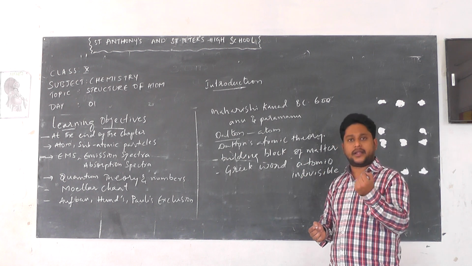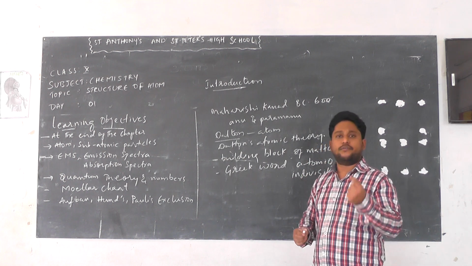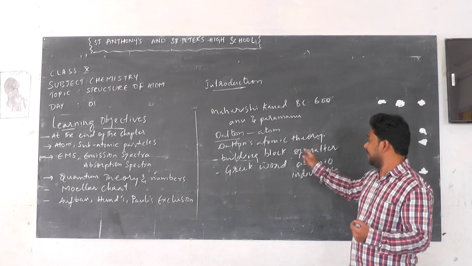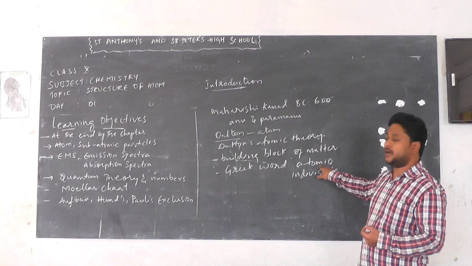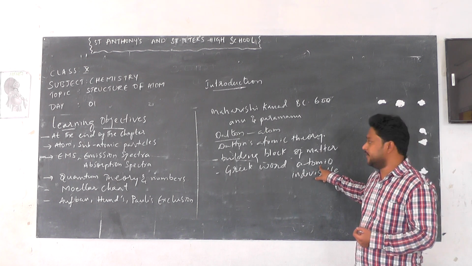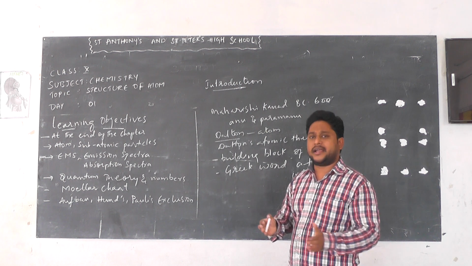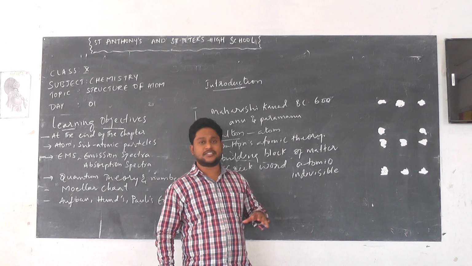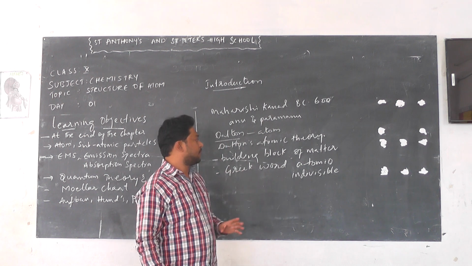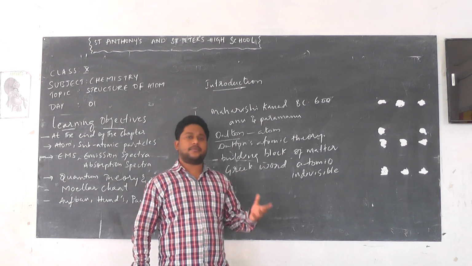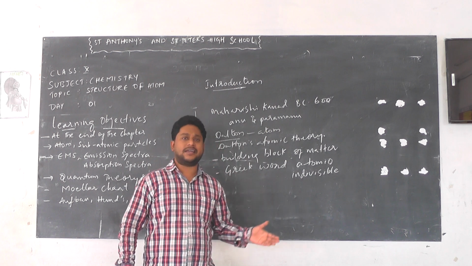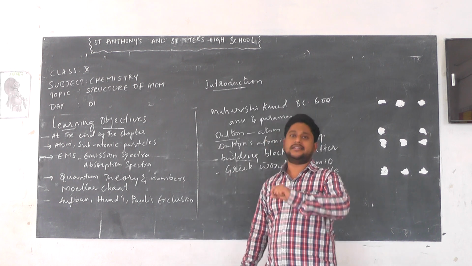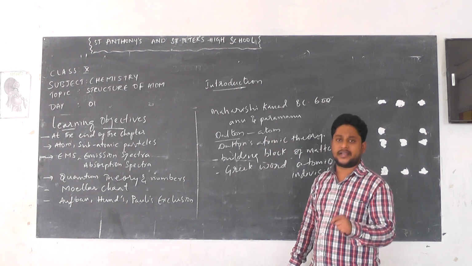Atom is a tiny particle which cannot be divided further. That is called atom, derived from the word atomio. Many scientists thought that the atom is a tiny, indivisible particle. But later on, experimental observations carried out by many scientists provoked them to think about what is inside the atom.